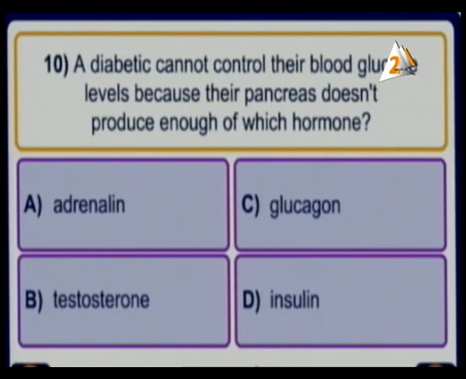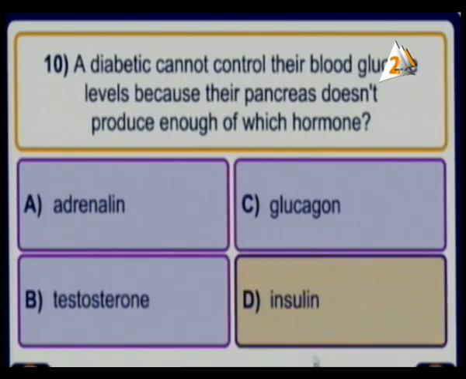Diabetics cannot control their blood glucose level because their pancreas doesn't produce enough of which hormone? Letter A, adrenaline. Letter B, testosterone. Letter C, glucagon. Letter D, insulin. If I erase two of them, adrenaline and testosterone, they are wrong. Why? Because adrenaline comes from the adrenal gland in fight and flight, and testosterone is responsible for growth of the male reproductive system. And here we talk about diabetes, which concerns the glucose level in blood and the glycogen level in the liver.